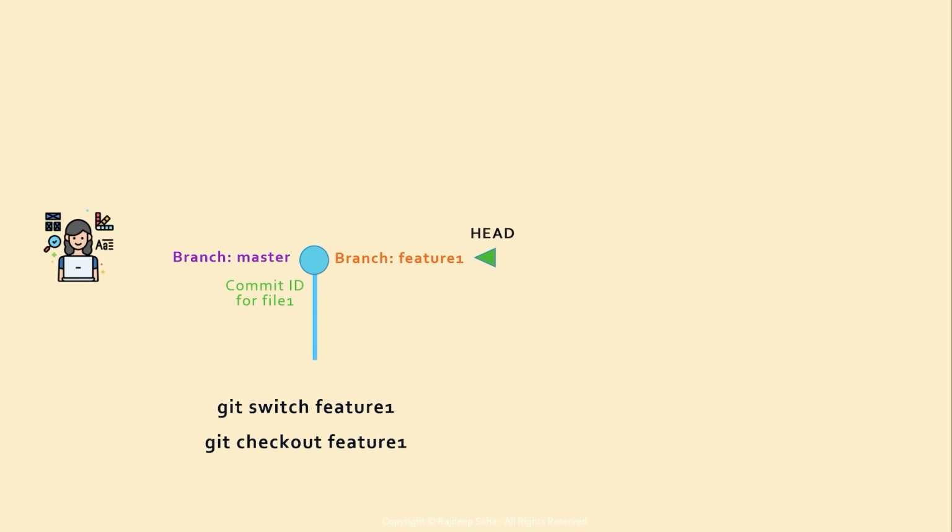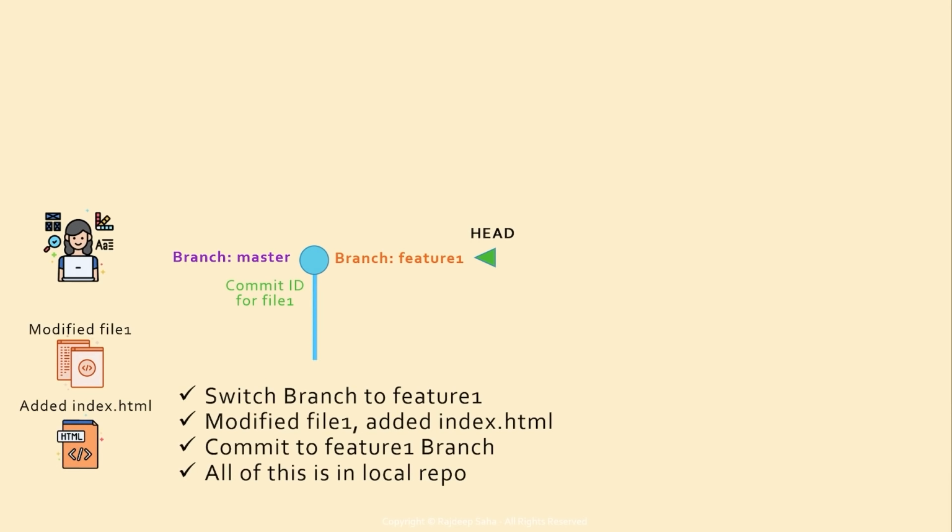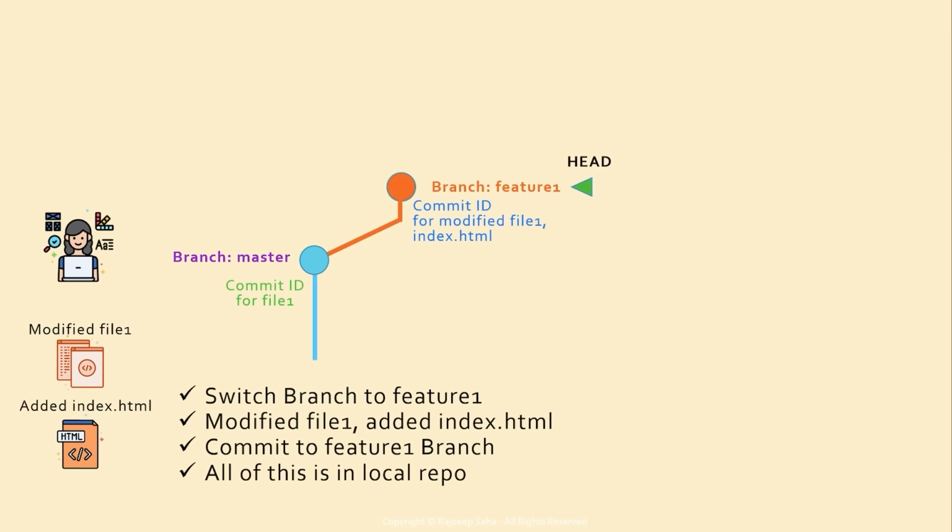So let's say you switch branch to feature 1, you modified file 1 and you added a new file index.html, you commit to the feature 1 branch, and all of this is happening in the local repository. So how would the Git history graph look after doing all these changes? At this point, the feature 1 branch will move one commit ahead of the master branch.